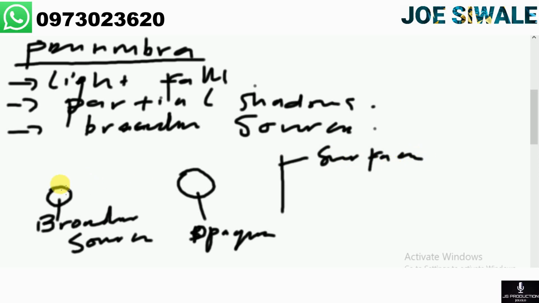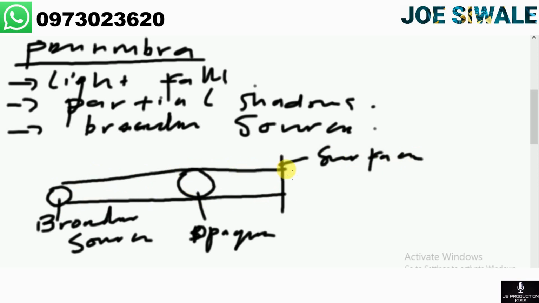As light comes from the broader source, it will strike the opaque object, and our first shadow here is going to be formed. This will be the dark shadow.